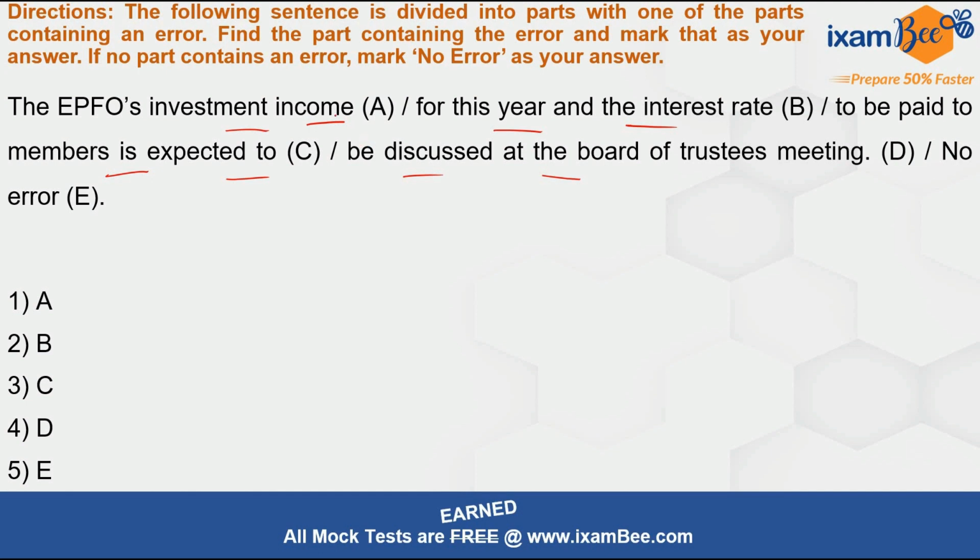So coming back to the question, it says the EPFO's investment income for this year and the interest rate to be paid to members is expected. Is what? It's a verb. What's the subject for this verb? What is expected to be discussed? EPFO's investment income and also another thing, interest rate to be paid to the members. So these are two things, right? So the subject verb agreement rule is getting violated here.